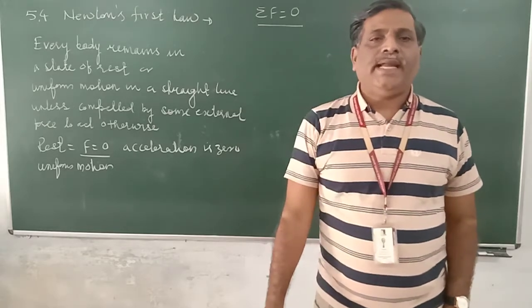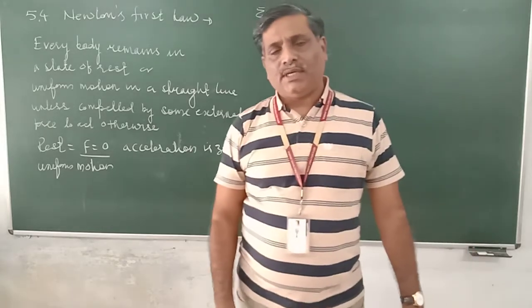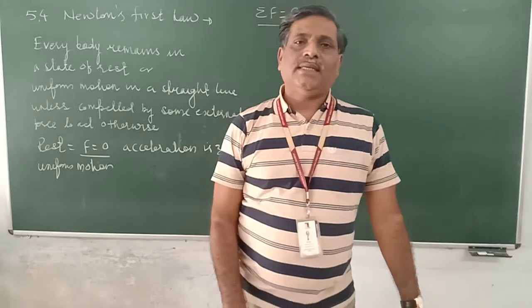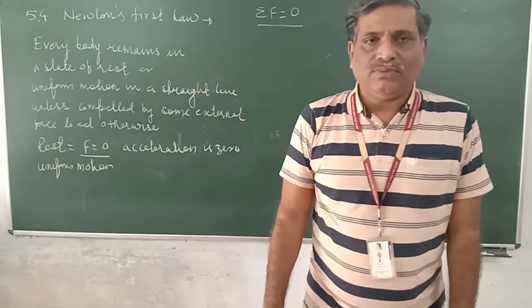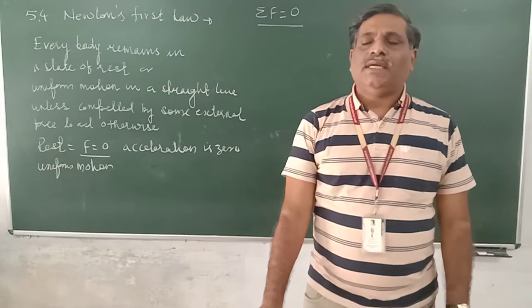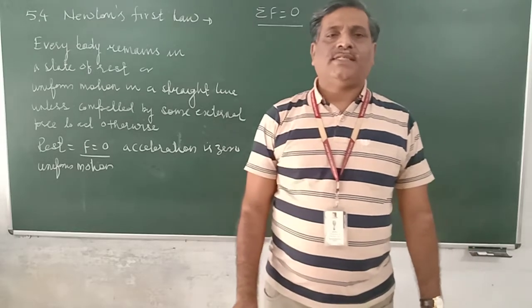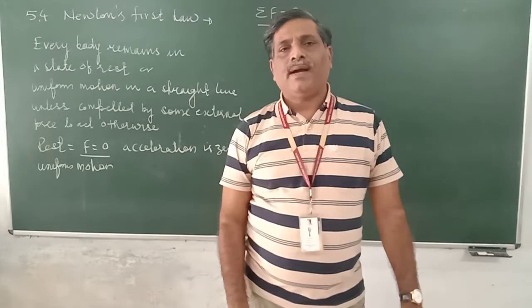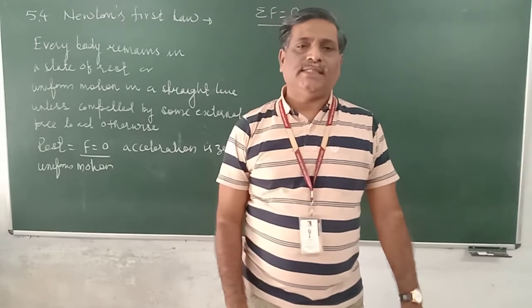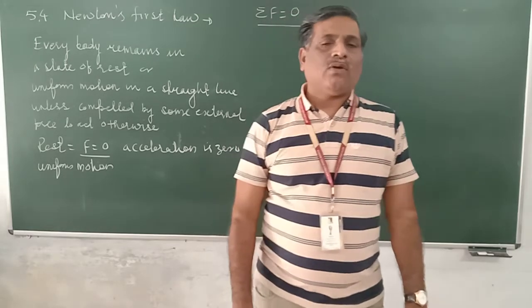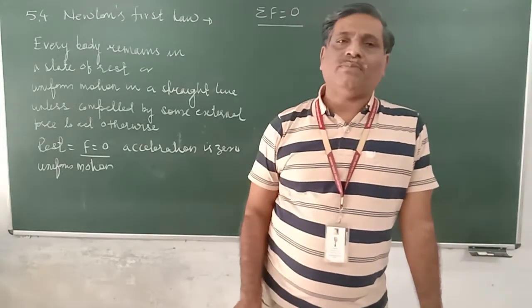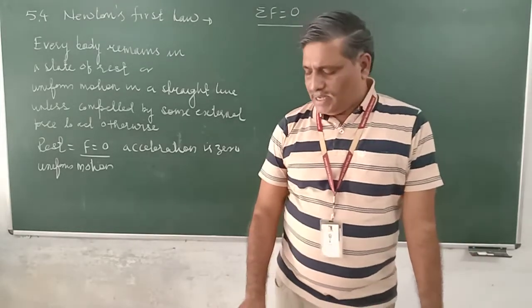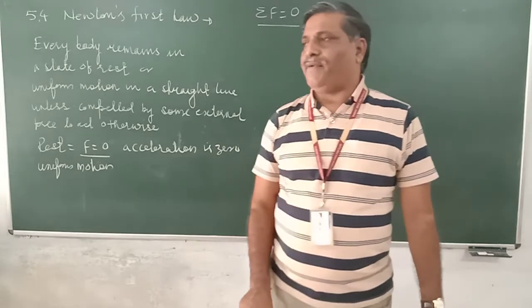Whenever we see anything moving with uniform motion, it also means that the sum of all forces acting on it is 0. In this situation, there are many forces acting on that body, but the sum total is 0. We come across many such situations in day-to-day life, with any object at rest.